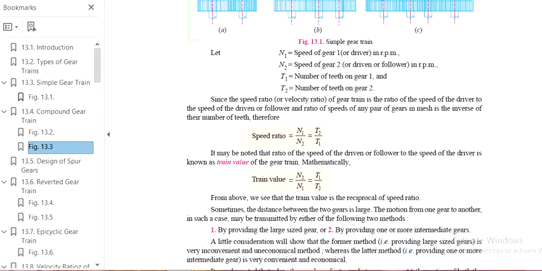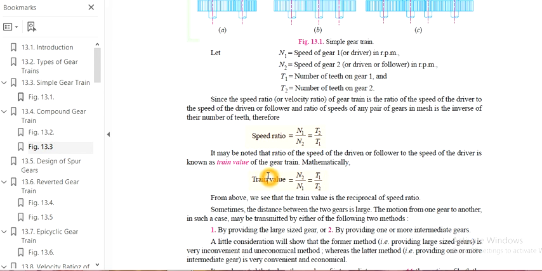That is, speed ratio is N1 by N2 is equal to T2 by T1. The ratio of the speed of the driven to the speed of the driver is known as the train value. That is, train value is N2 by N1 is equal to T1 by T2. That is, speed ratio is the inverse of train value.